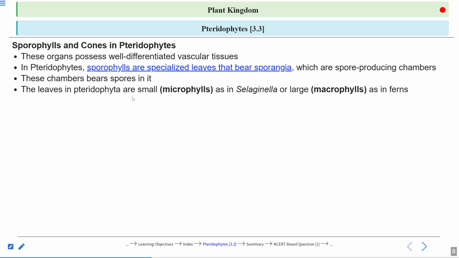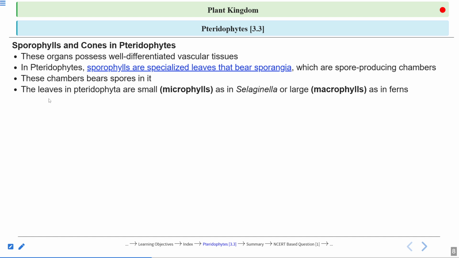The leaves in the pteridophytes are small. But in the pteridophytes there are so many members: Lycopodium, Selaginella, ferns, right? Equisetum, Salvinia, Azolla. There are many pteridophytes. And you see different arrangements in the different types of pteridophytes. Now here is one example. Selaginella, a very important member of the pteridophytes.